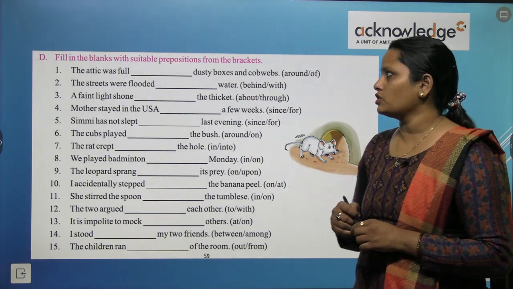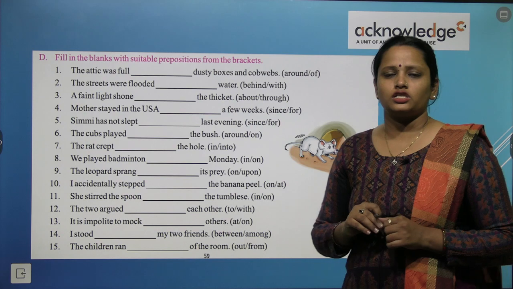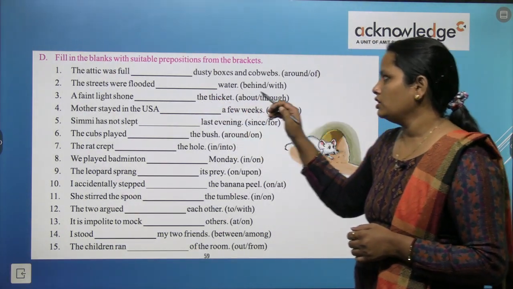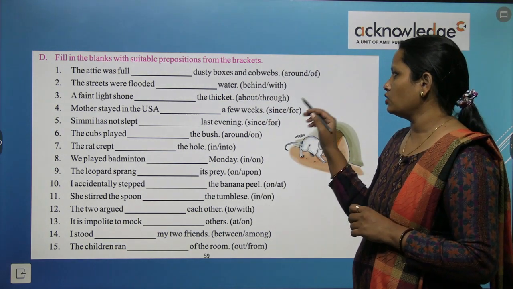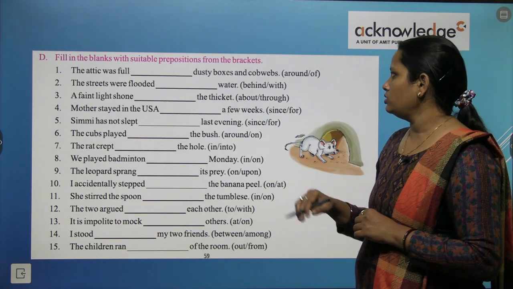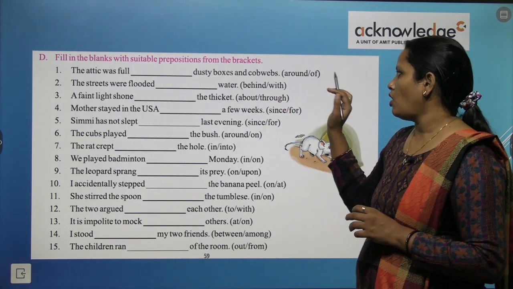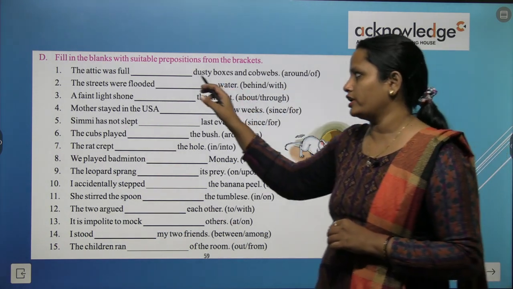Now fill in the blanks with the suitable prepositions from the bracket. So bracket में कुछ preposition words दिए हैं, उनमें से हमें fill करना है. The attic was full. Attic means almirah. So the attic was full, dusty boxes and cobwebs. Around or off. So the attic was full of dusty boxes and cobwebs. So off will come here.